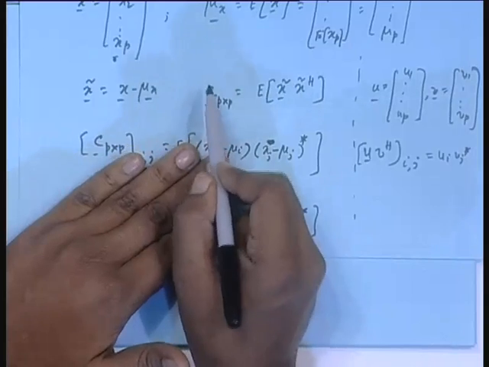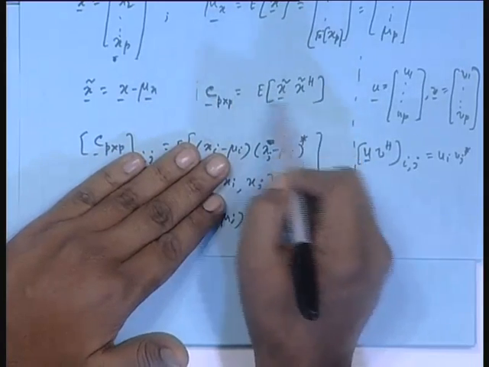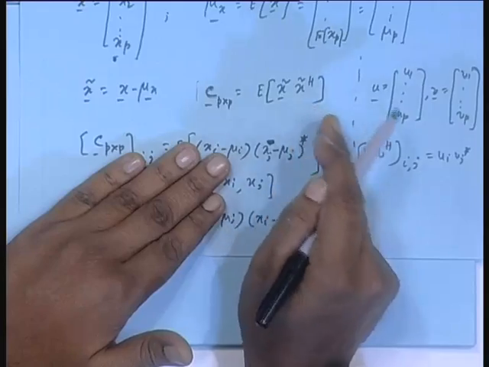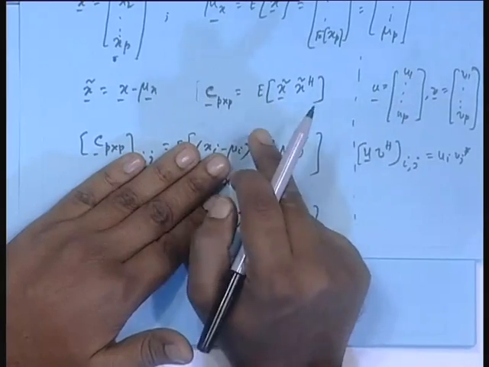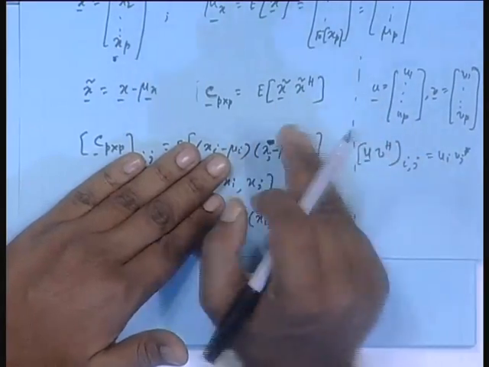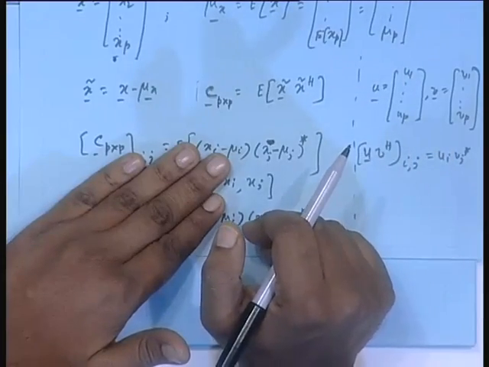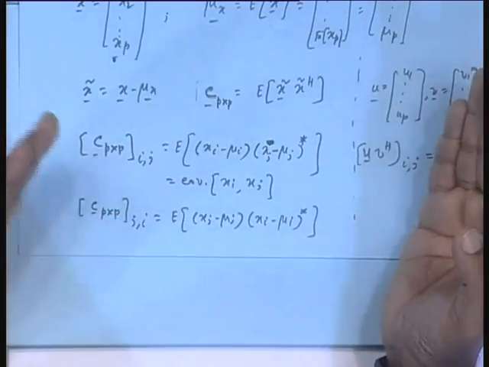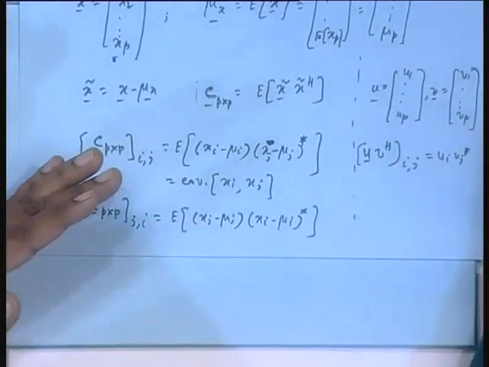If you take the Hermitian operation of this matrix, you can push the Hermitian operation inside the expectation operation, because expectation means what? Any term is multiplied by some appropriate probability density and integrated. So ijth will be replaced by jith. You better move it first and then take expectation, rather than taking expectation first and then moving. And also a conjugation: conjugation after multiplying by the probability and integrating is the same as first conjugating the variable and then integrating multiplying by px, because probability is a real function. So these are the mathematical things inside. You can push the Hermitian operation inside the E operation.